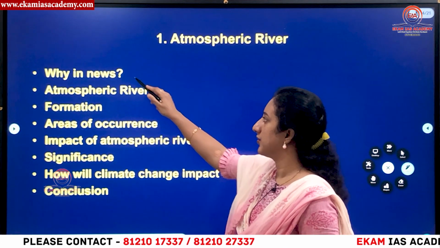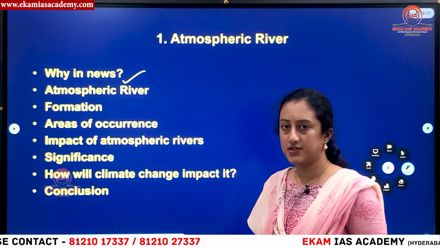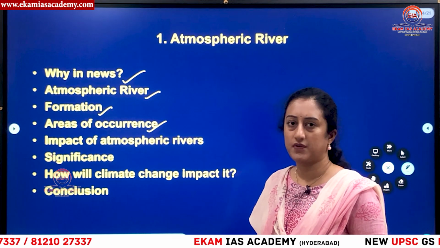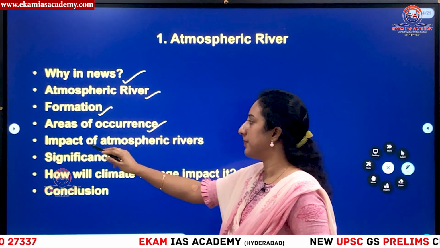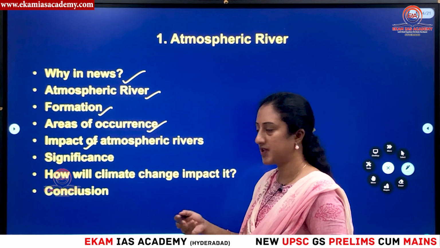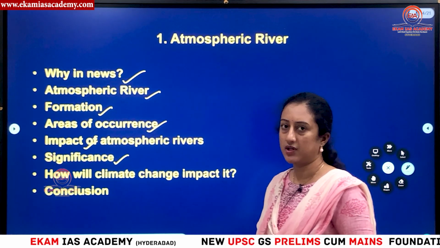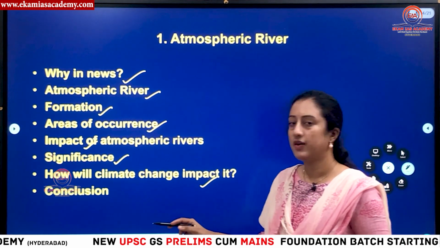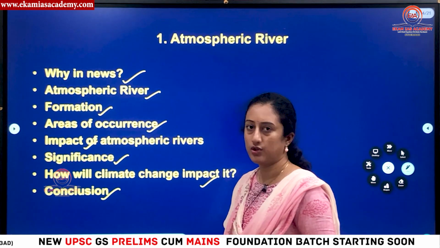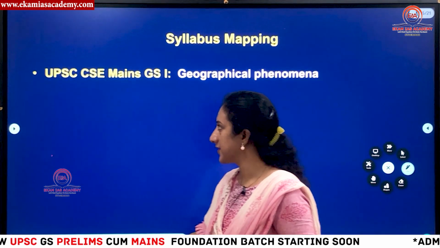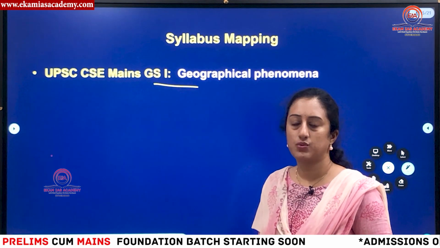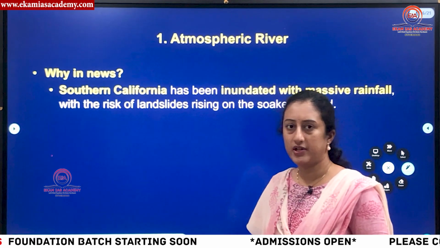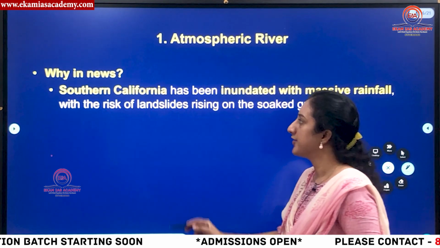So what are we going to discuss? What is this atmospheric river, why it is in news, and what is the concept. We'll know how it forms, where the areas of occurrence of atmospheric river can be seen, and what the impact is, so the positives and negatives, and the importance of this particular phenomenon. We'll also see how global climate change is impacting atmospheric rivers, and then the conclusion of this video. This forms part of GS1 under geophysical phenomena in geography. So this is a world geography and climatology related topic. Please concentrate on this.